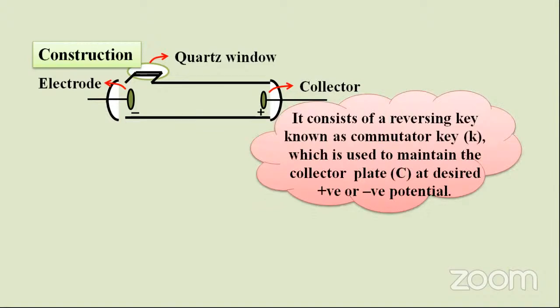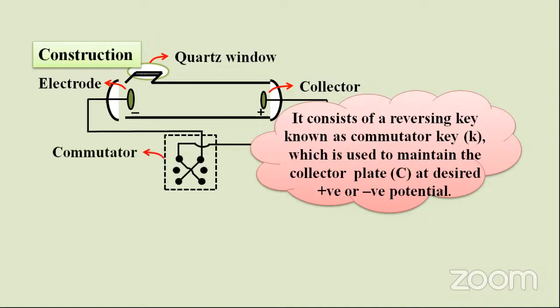It consists of a reversing key known as a commutator. In our lab, we have that commutator, which is used to maintain the collector plate at the desired positive and negative potential in the desired direction. Commutator means, see, this is the commutator, the dotted one. We can connect in this way or we can connect in this way, like that.